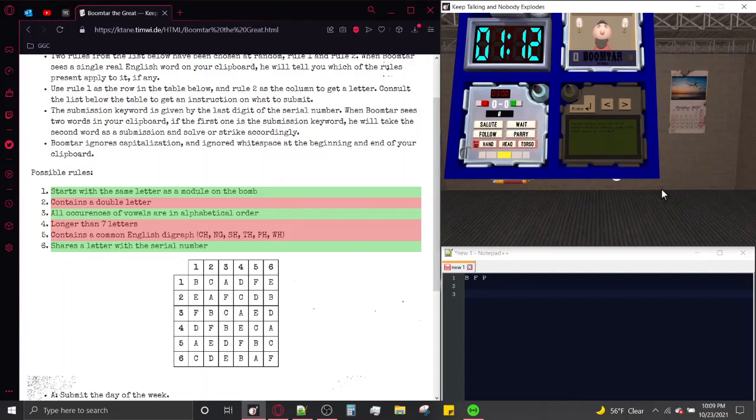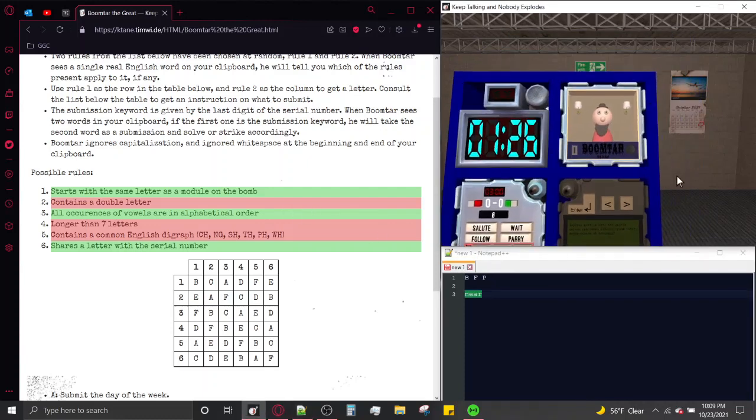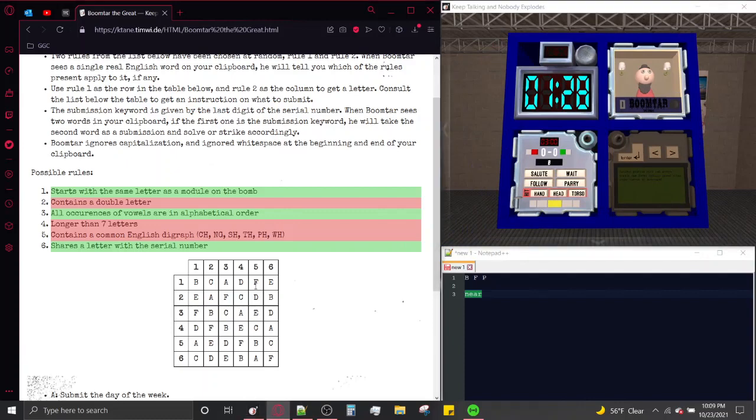This is a new line, so let's try a word that starts with November, and does not have all vowels in alphabetical order, and does not share a letter with the serial number. So let's try "near". No Bravo, Foxtrot, or Papa, and vowels are not in alphabetical order. Rule 1 applies. Okay, so that should be our first rule, Rule 1.